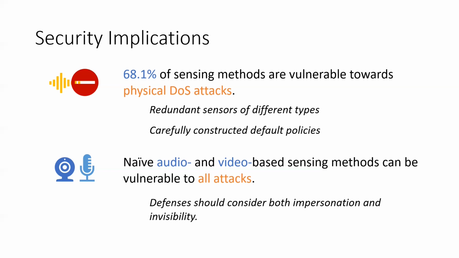As we mentioned earlier, a child can use a photo of their parents to bypass access control system, unless the sensor has been carefully designed for security. However, liveness detection is often used to prevent impersonation, but not to prevent invisibility. A piece of paper is enough to block a camera, no matter if it is a regular camera or a depth camera. This is a unique challenge for access control.